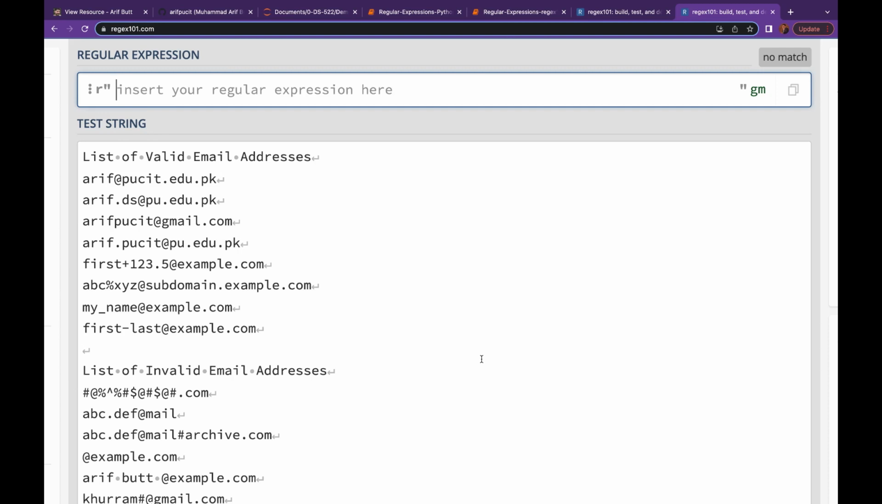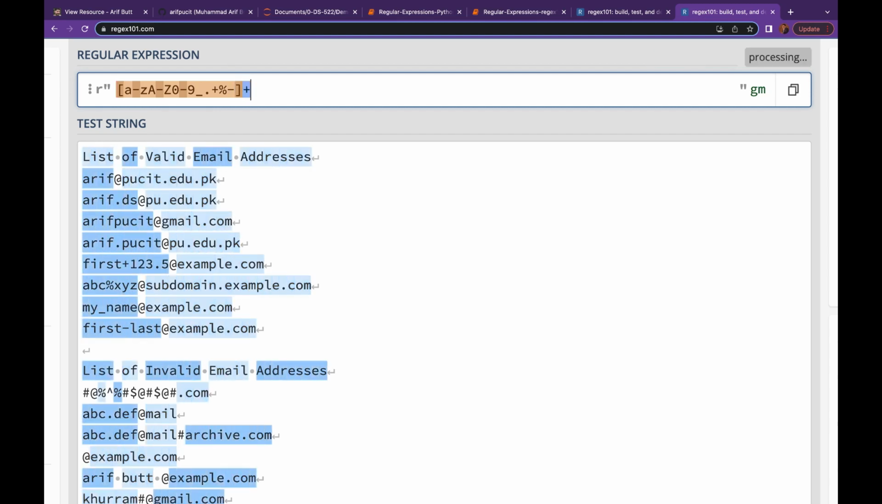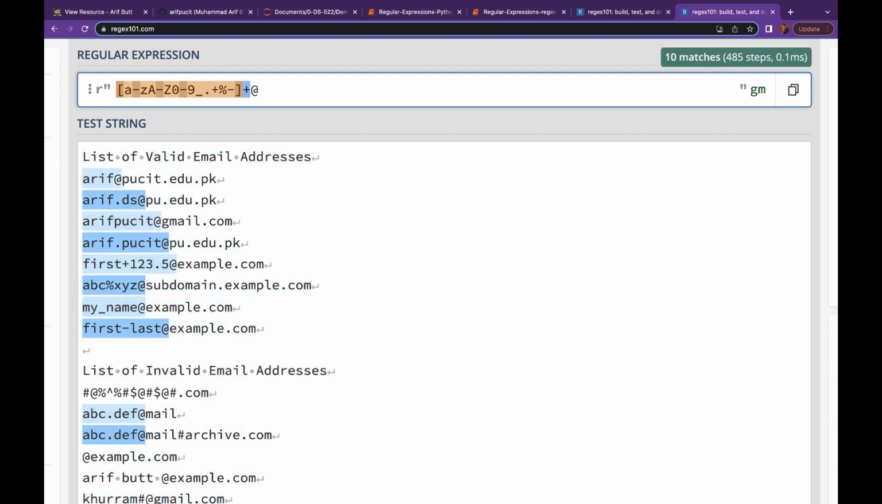Okay, first of all, let's talk about the username. A username can have lowercase alphabets, uppercase alphabets, digits from 0 to 9, and underscore, maybe a dot, a plus, a percentage, and of course a hyphen. I think I have covered more or less all the possible characters that can come inside the username. So let me put a plus, that means at least one or more. So these are selected. Great.